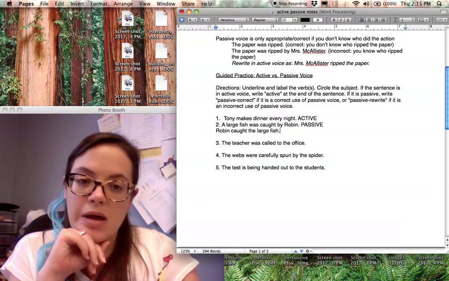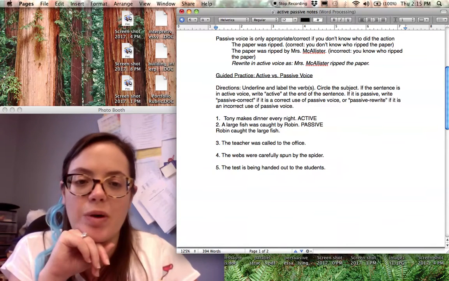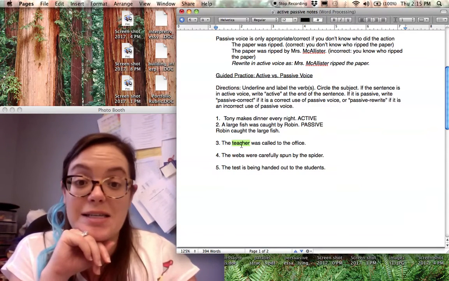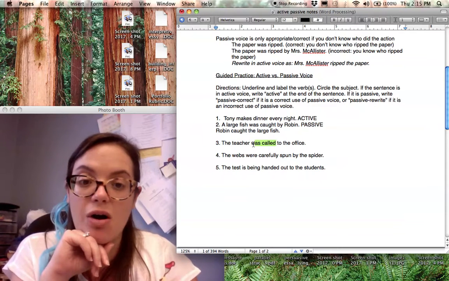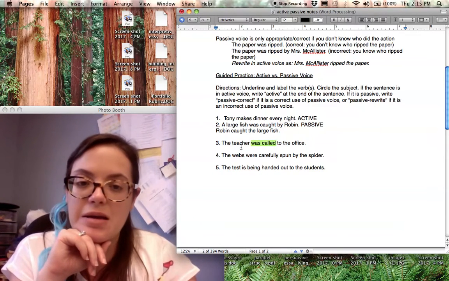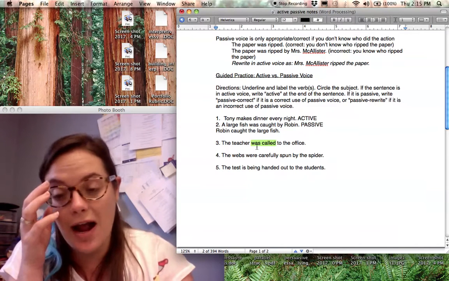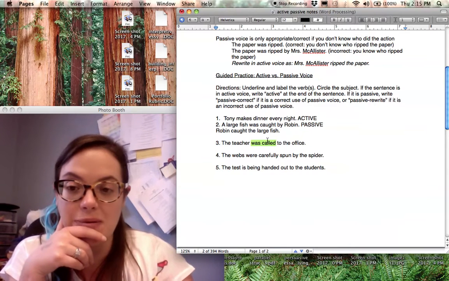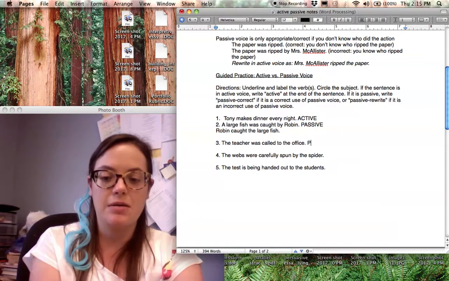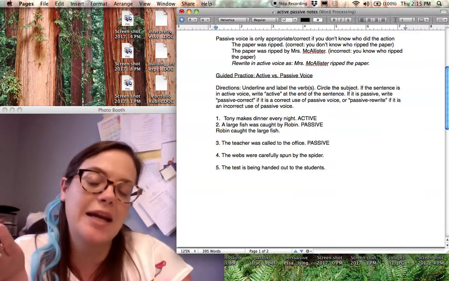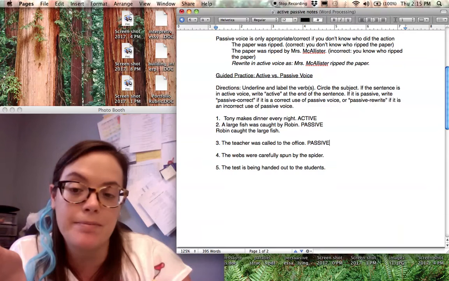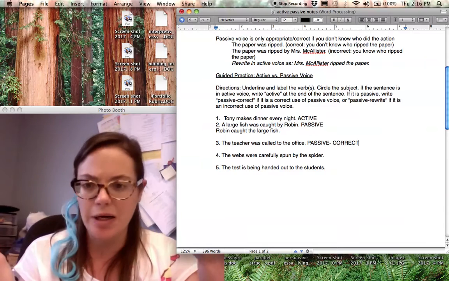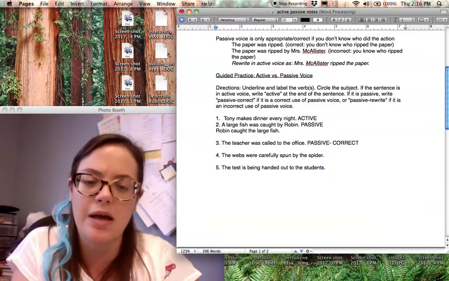All right, now let's look at number 3. The teacher was called to the office. My subject is going to be teacher, so let's circle that. Was called is going to be my verb, so let's underline that. Now I want to ask myself if this is passive or active. The teacher, my subject, isn't the one doing the calling. They're the ones being called. So it's going to be passive voice. But looking at it, I don't know who's calling them to the office, so I'm not going to be able to rewrite it. So I'm just going to say passive, correct. We're going to assume that no one knows who called them to the office.